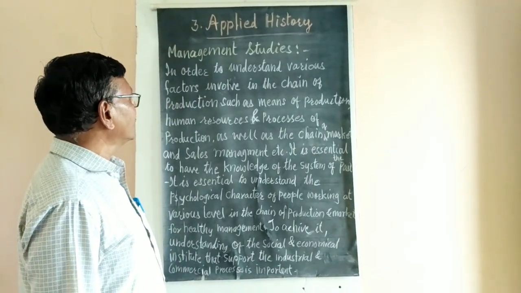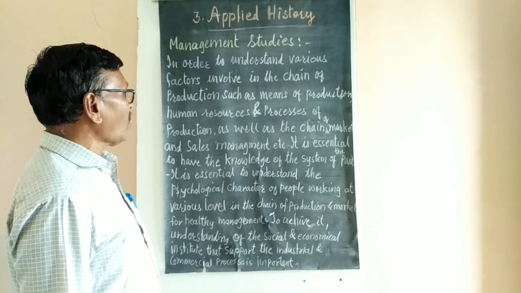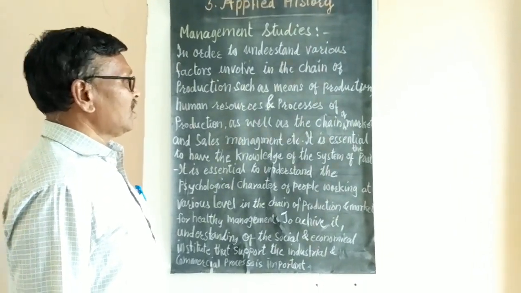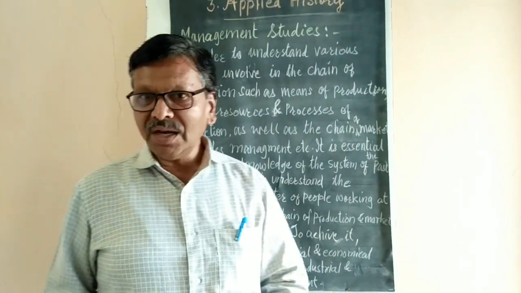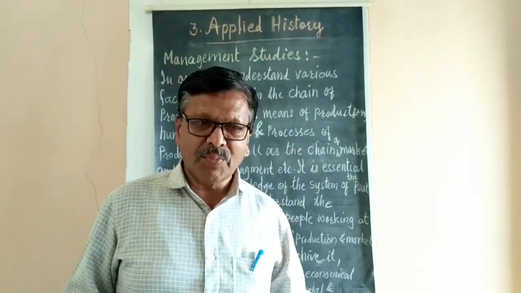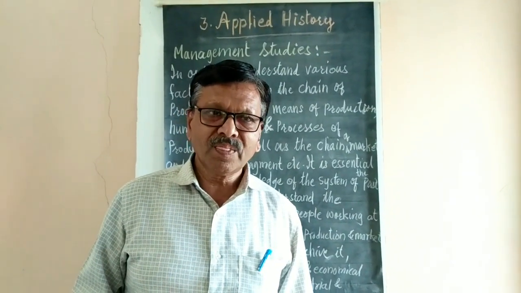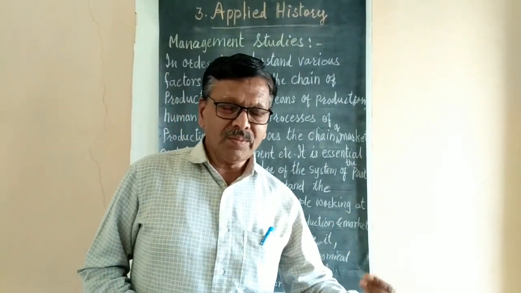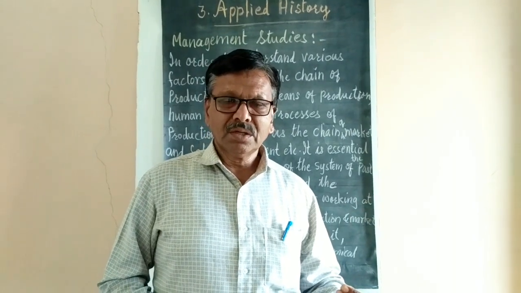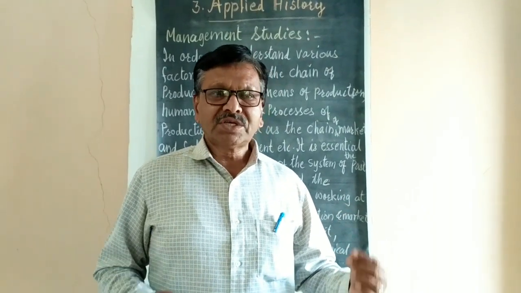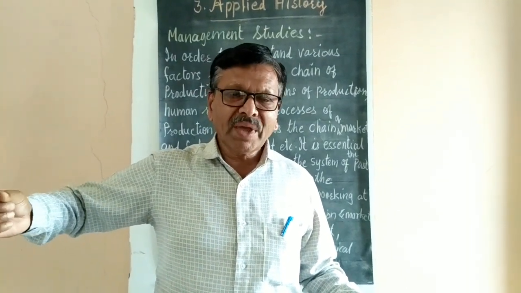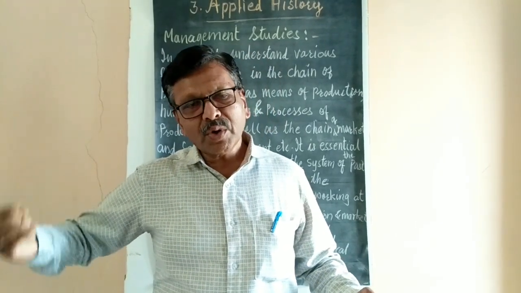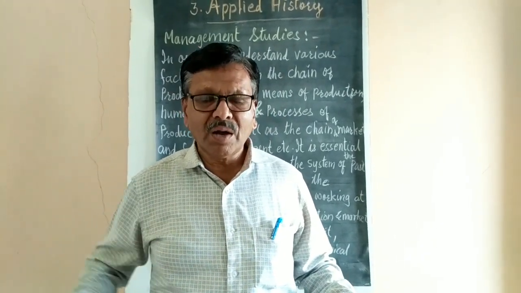In order to understand various factors involving the chain of production, such as means of production: what do you mean by means of production? Take any example, suppose the chalk. Chalk is a means of production. Right from any small article till the largest article, for example a motorbike or car, when it is produced, it becomes a commodity.